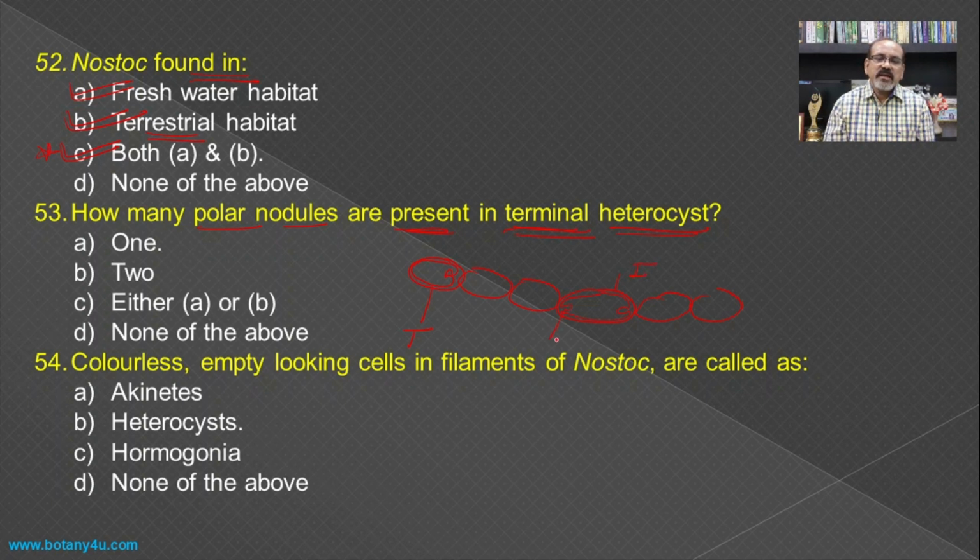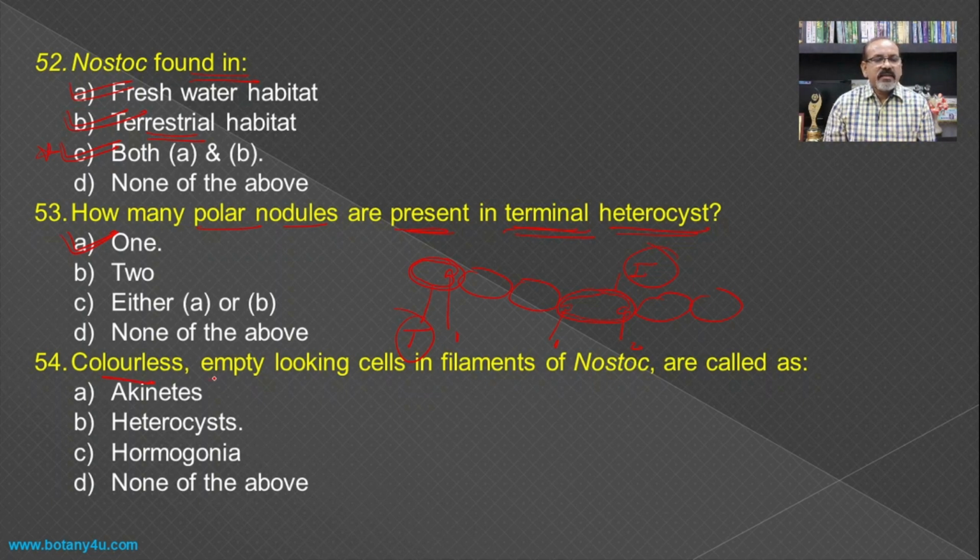So here there are 1 and 2 polar nodules if it is intercalary, and there is one polar nodule when it is a terminal heterocyst. So one pore, or one polar nodule, is present in the case of the terminal heterocyst.